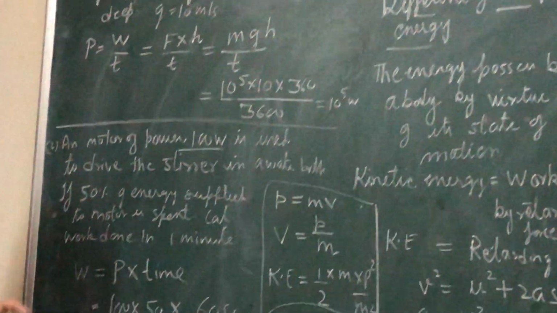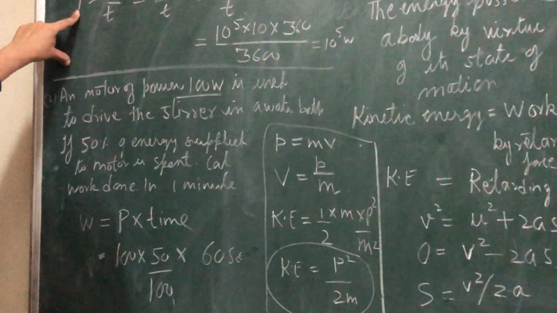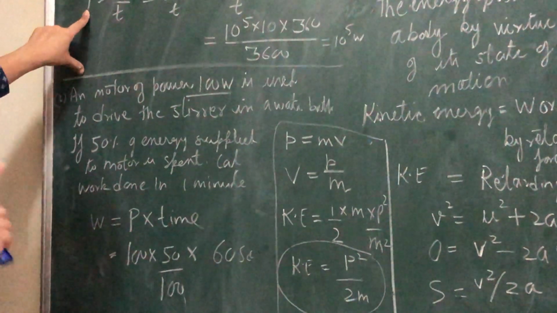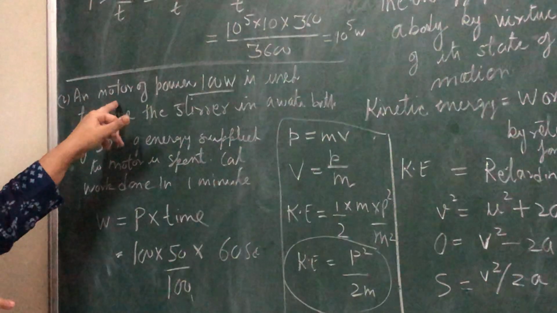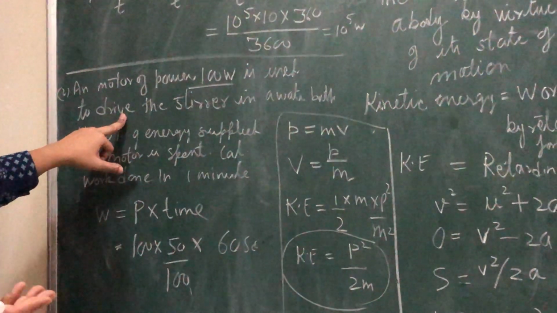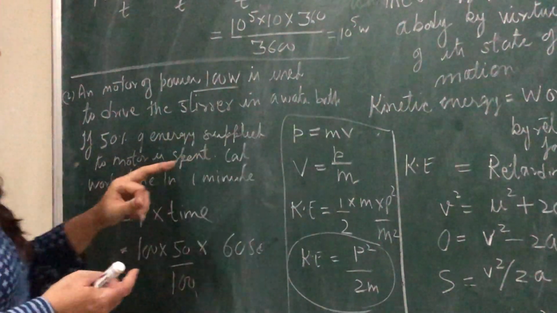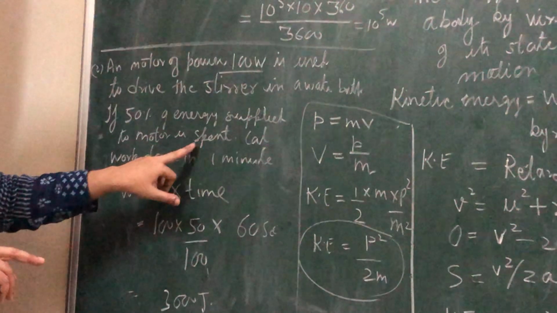One more question, the same question, where the power is 100% efficient, that means the engine is using its 100% power. Some more types of question: a motor of power 100 watt is used for some purpose, and only 50% of the energy is supplied to the motor in that time.